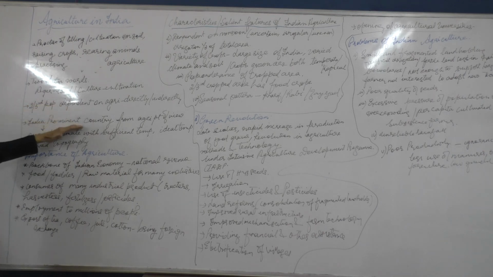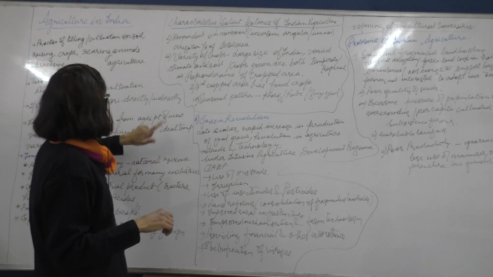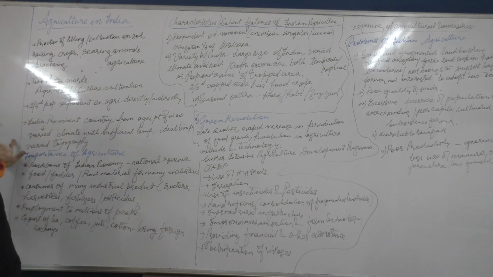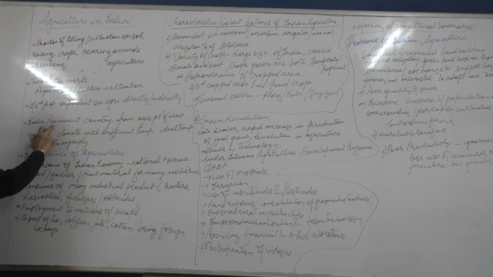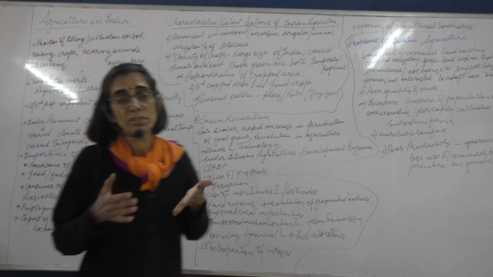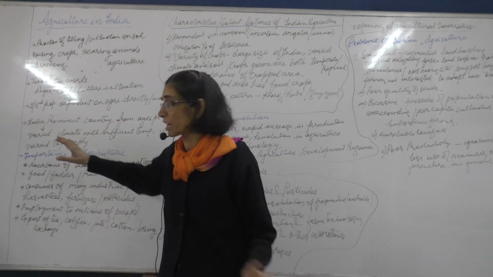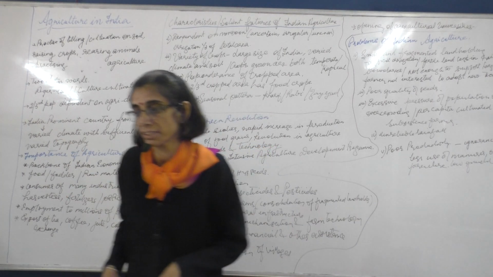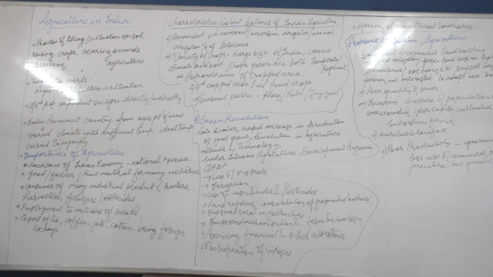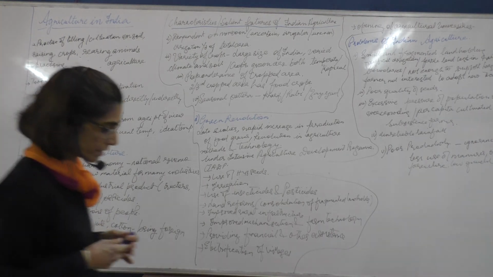India is a prominent country, a country known from the point of view of agriculture. Now, why has it become a prominent country? Because we have varied topography. There are certain regions which are plain areas, like the Indo-Gangetic region, where agriculture can be practiced very easily.